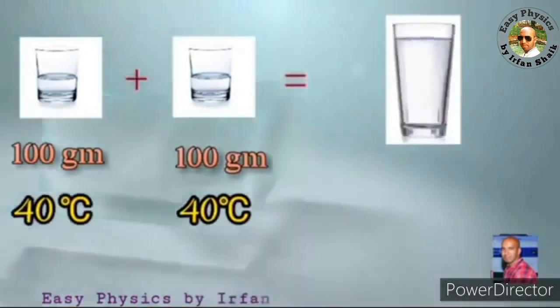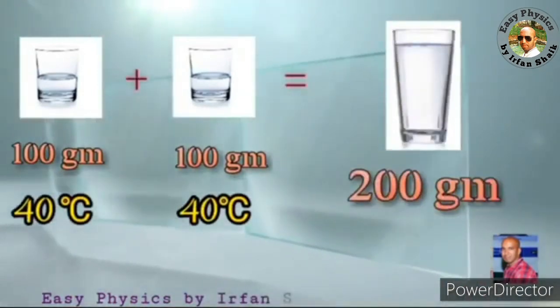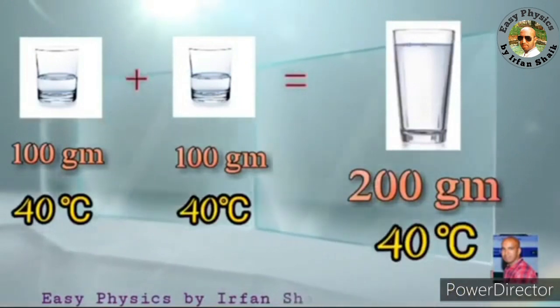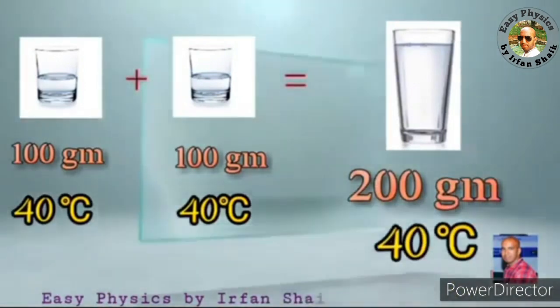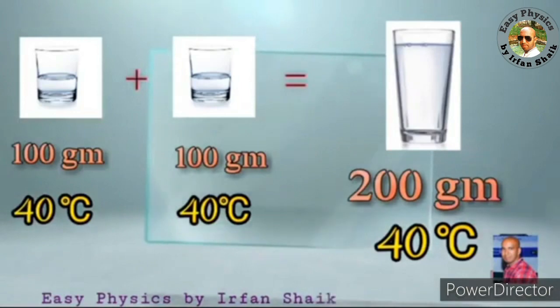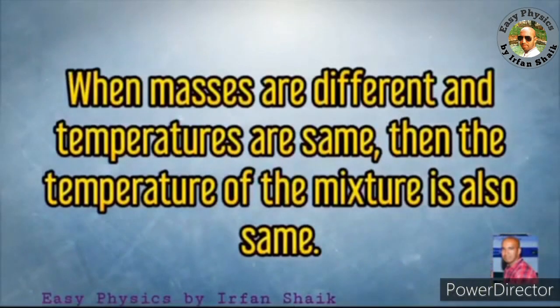When we mix these two, the mass becomes 200 grams, but the temperature remains the same, that is 40 degrees centigrade. When masses are different and temperatures are the same, in this case also the temperature of the mixture remains the same.